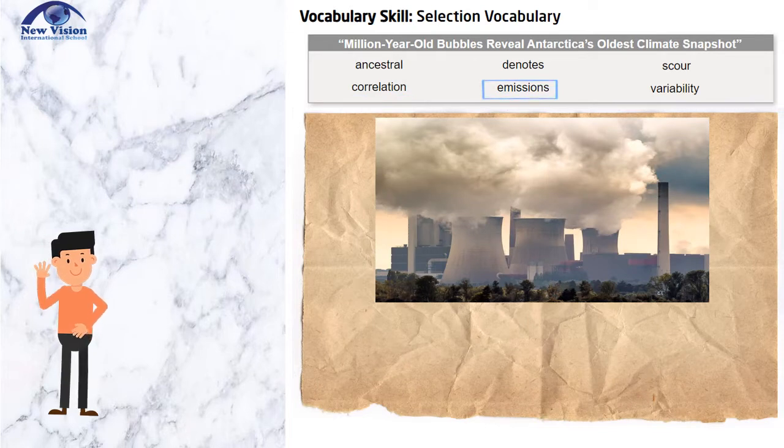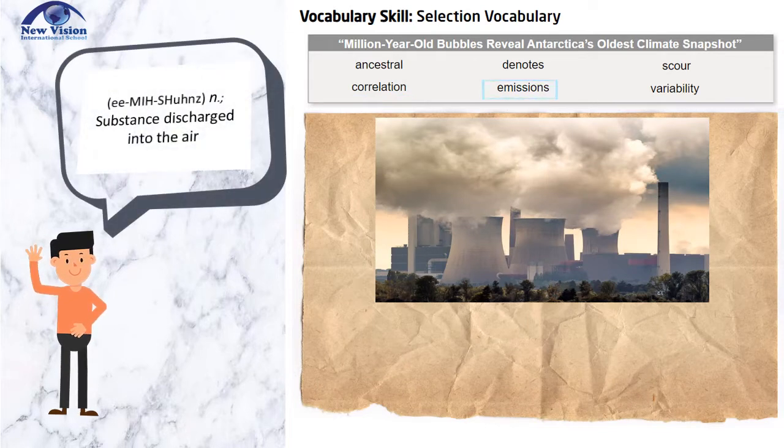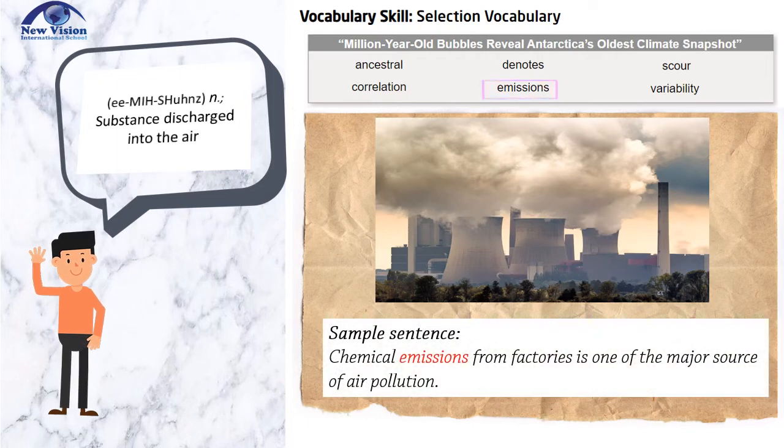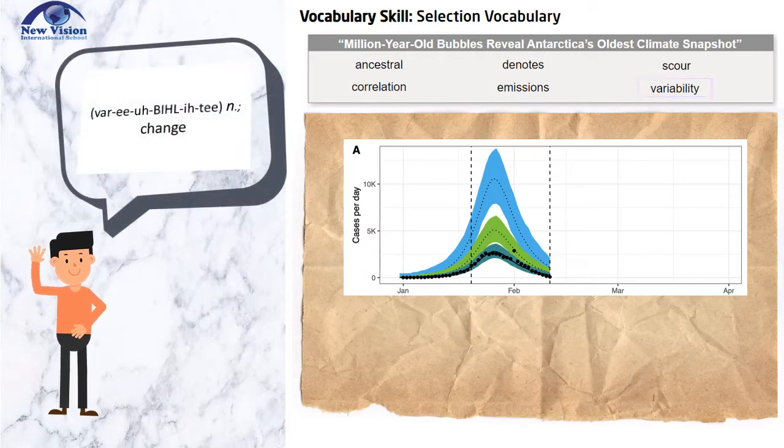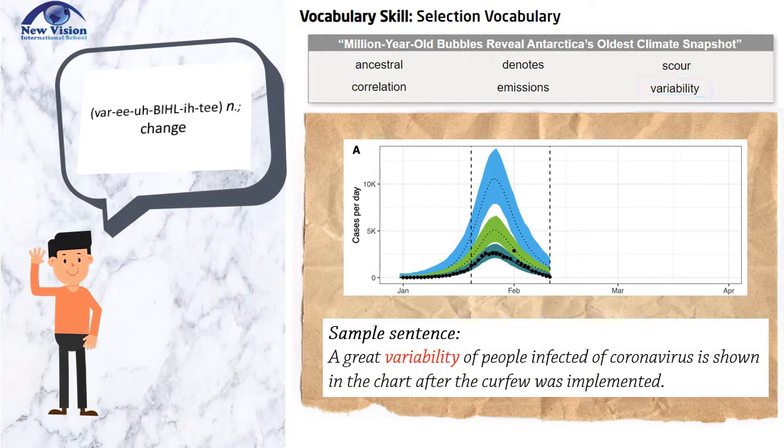Fifth word is emissions. Emissions is a noun that means substance discharged into the air. Sample sentence: chemical emissions from factories is one of the major sources of air pollution. And the last word is variability. Variability is a noun that means change. Sample sentence: a great variability of people infected with coronavirus is shown in the chart after the curfew was implemented.